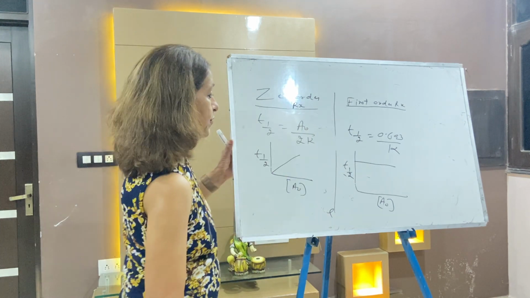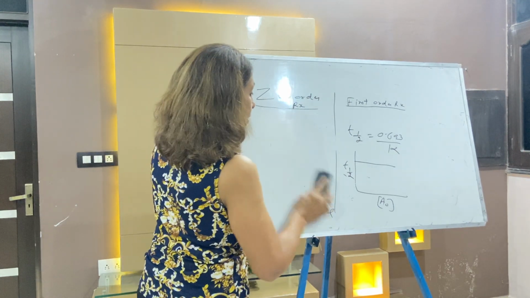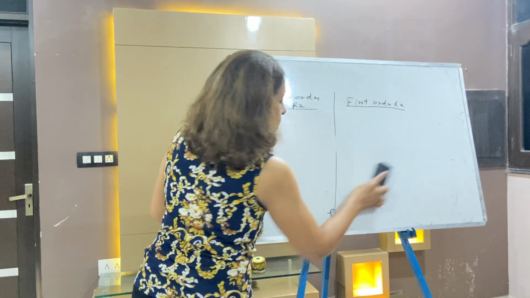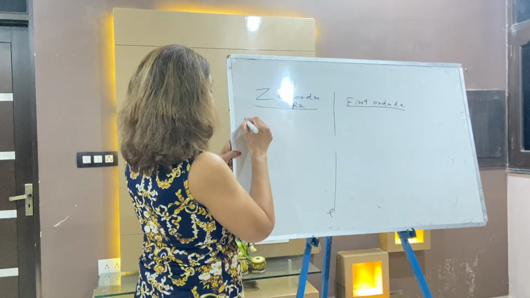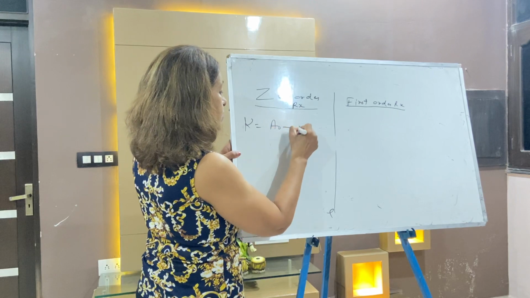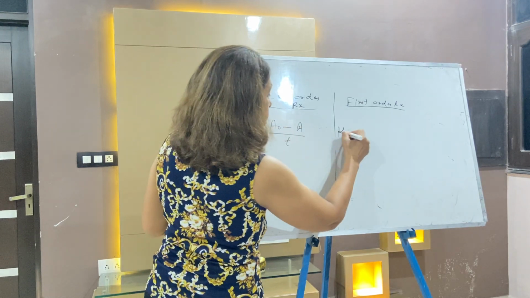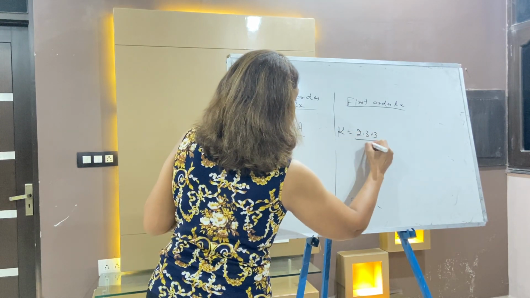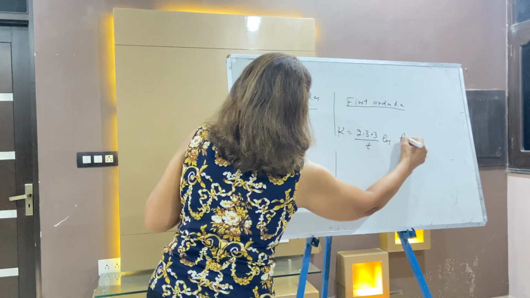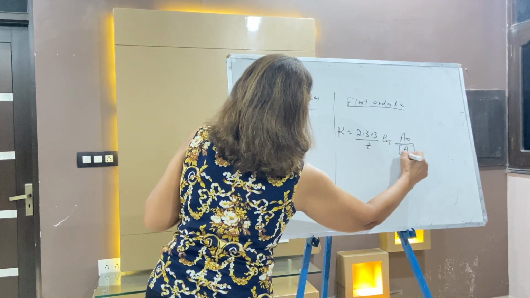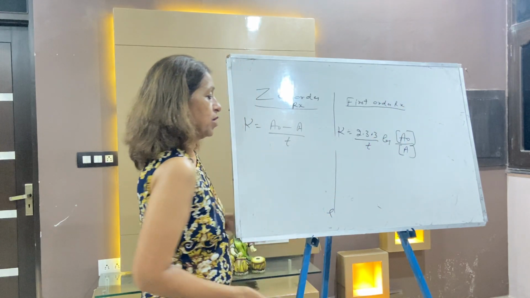Right, the third point. Here K is equal to A naught minus A by T, where here K is equal to 2.303 by T log of initial concentration over the concentration that is left after some time.